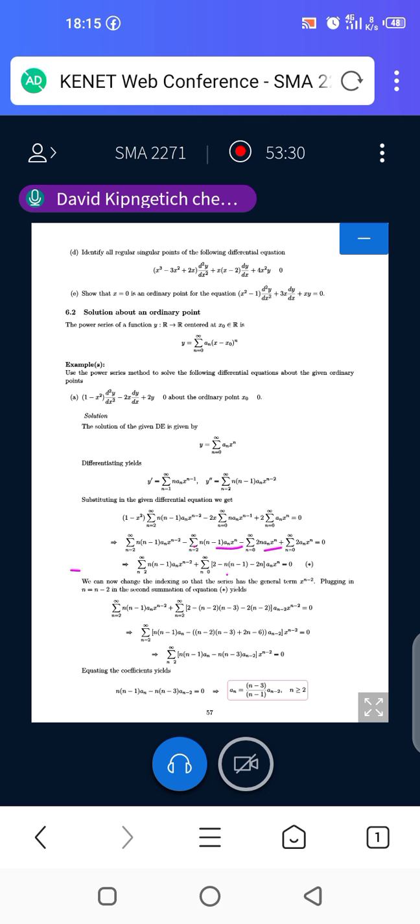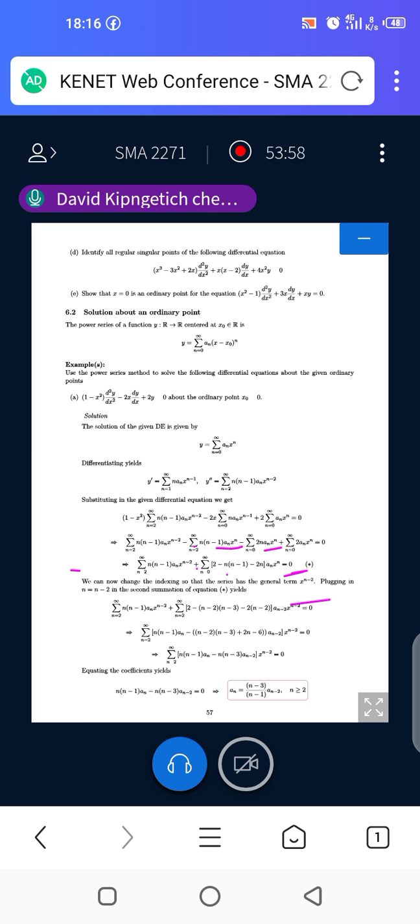So now there is this statement. We can now change the indexing so that the series has the general term x to power n minus 2. So we're just trying to take this power from n to be n minus 2. That is the biggest power here, x to power n minus 2. So how do you do that?